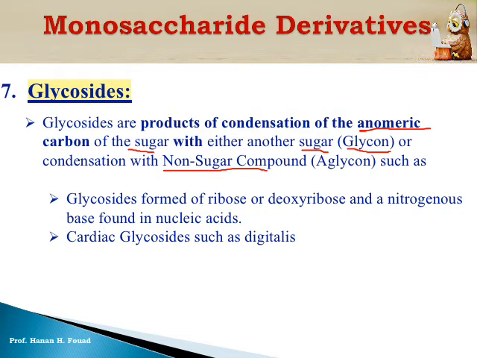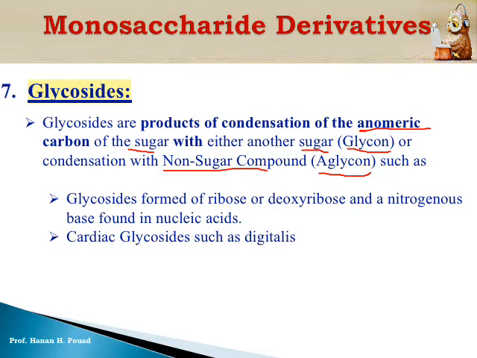So the compound is termed aglycon. A means no in French. Aglycon means not carbohydrate. So it is a chemical bond formed between sugar and another sugar, such as in disaccharides, or a covalent bond formed between sugar, monosaccharide, and non-sugar, aglycon.